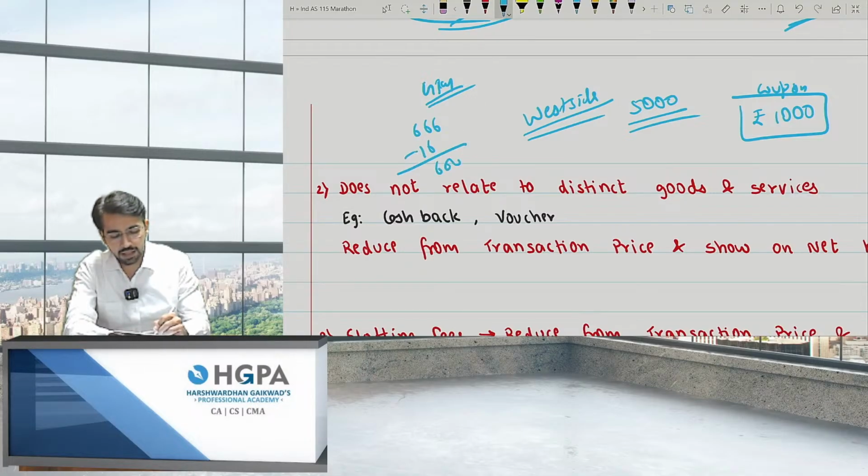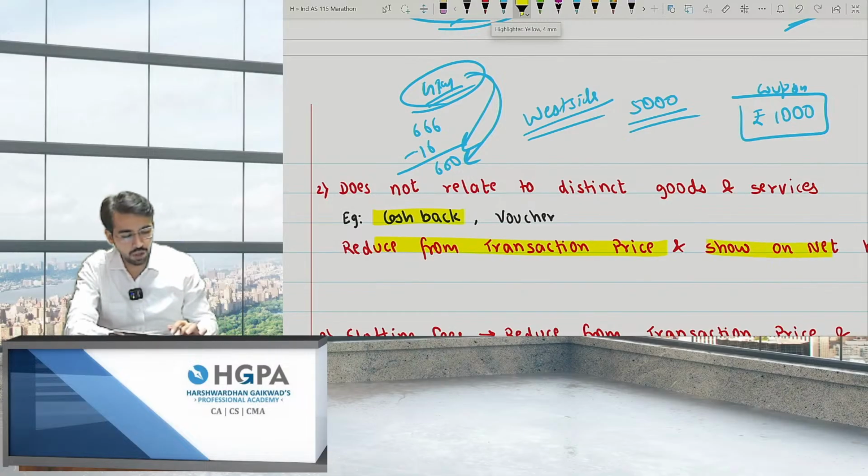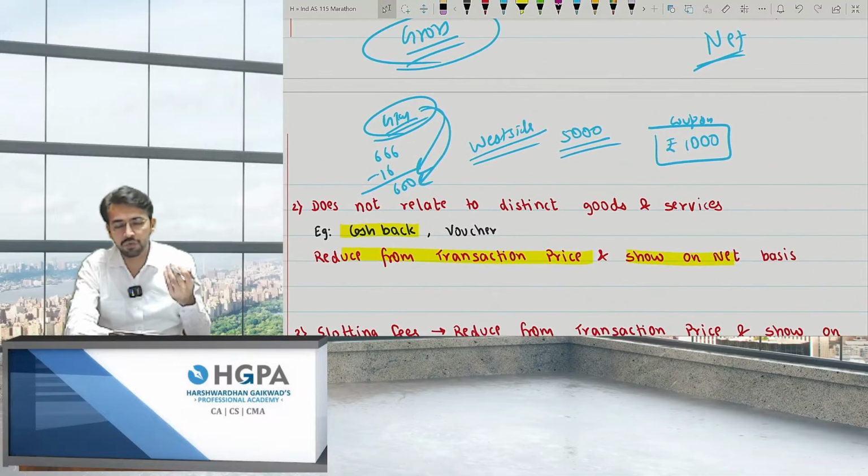That means ultimately Google Pay received only 650. So Google Pay can book the income of 650 and not 666. Why? Because they issued a cashback, and this cashback should be reduced from the transaction price. The transaction price was 666, and you should book on net basis. From the point of view of Google Pay, they will book only income of 650 and not 666. This is one of the important points, right?